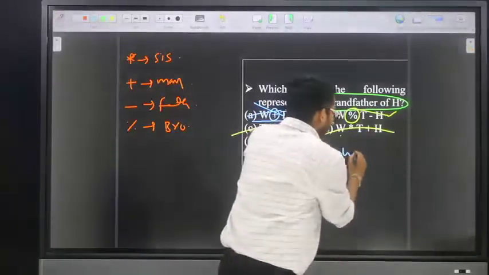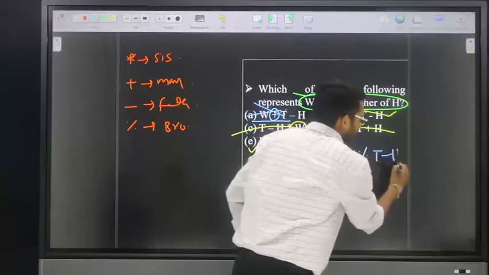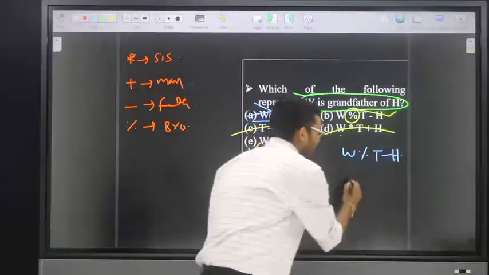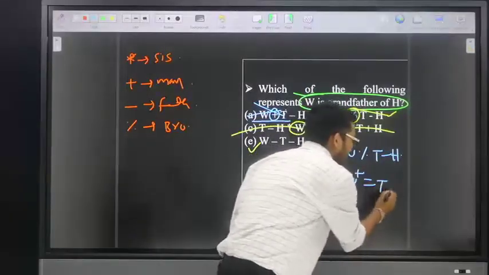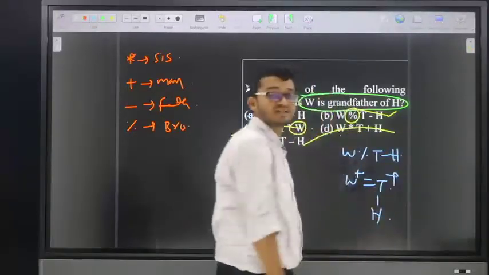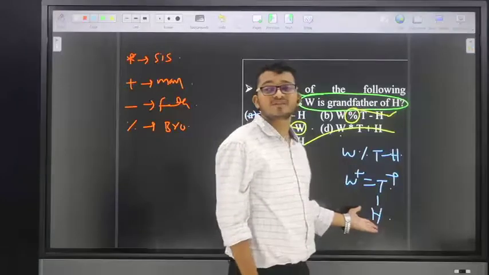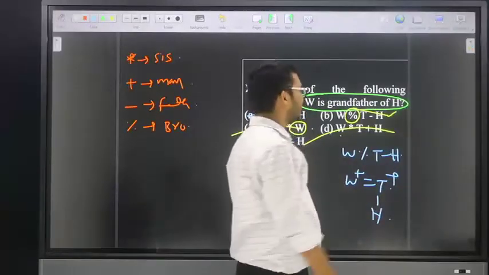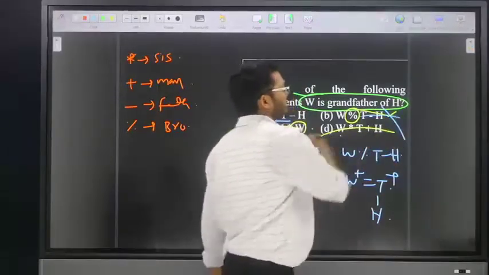See here, W percentage T minus H. W percentage T means W is brother of T. T minus H means T is father of H. Then how is W related to H? The answer is uncle. But our requirement is grandparent, so no chance for option number two.